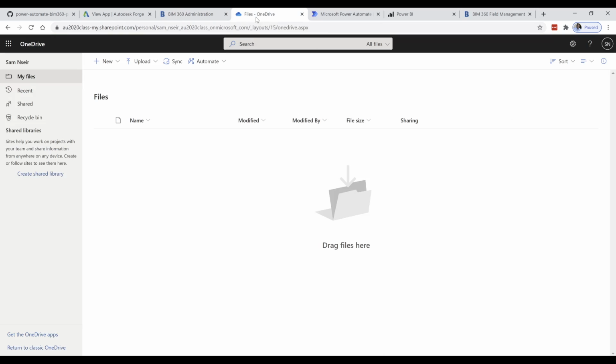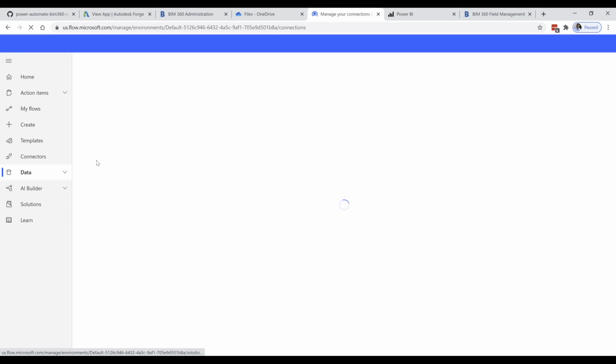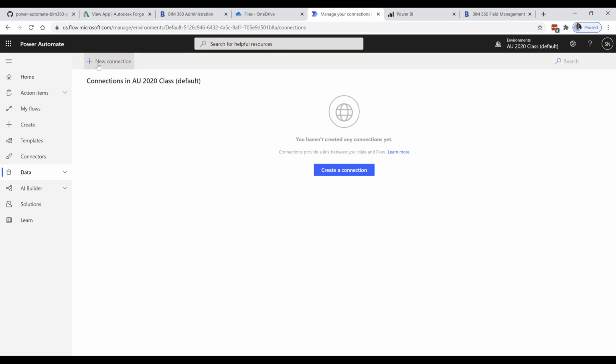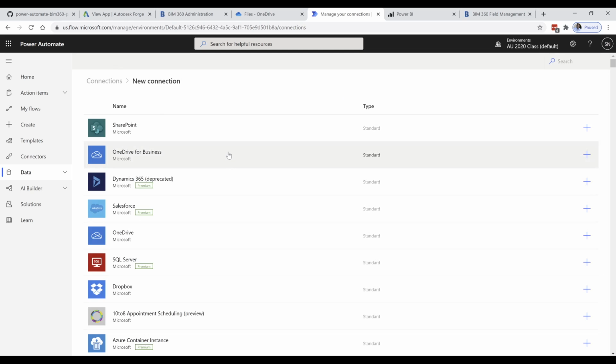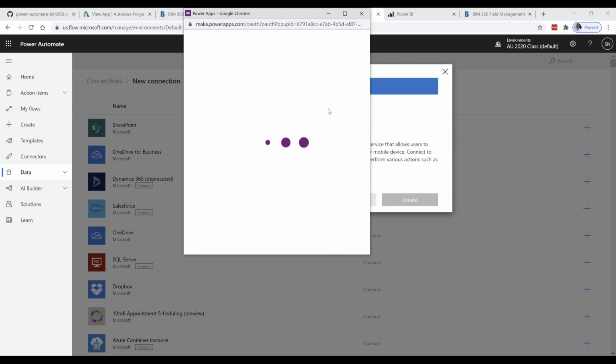This is my OneDrive. It's empty now, and this is my Power Automate account. To import, the first step in the process is to create the connection between Power Automate and OneDrive. So we click on Data Connections, click on New Connection, and select OneDrive for Business. Then you go through the authentication process.